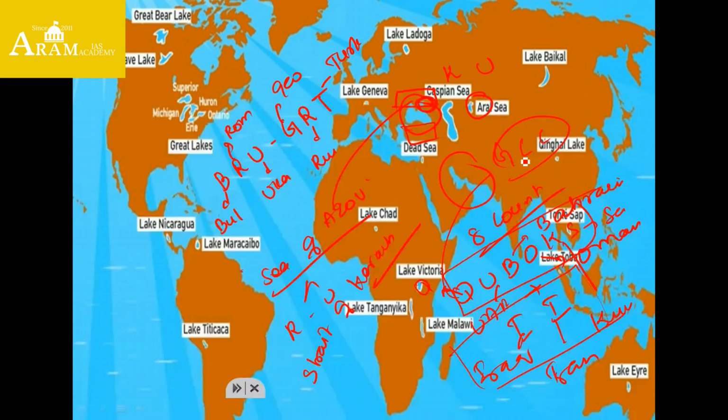Coming to the next important thing, Lake Victoria, surrounded by 3 countries: Tanzania, Uganda and also Kenya. These are the 3 countries which surround Lake Victoria. Lake Victoria appeared in the news because there was a small island creating a bone of contention between these 3 countries, that is Tanzania, Uganda and Kenya.